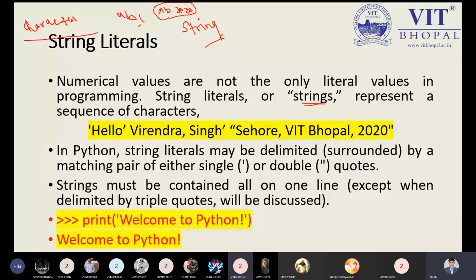Since a character could be in any form, in numbers, in alphabets, or any special symbols, like at the rate, hash, and so on. So if I'm writing at the rate, this is also a character, but it's a special character. So characters are categorized in various ways.